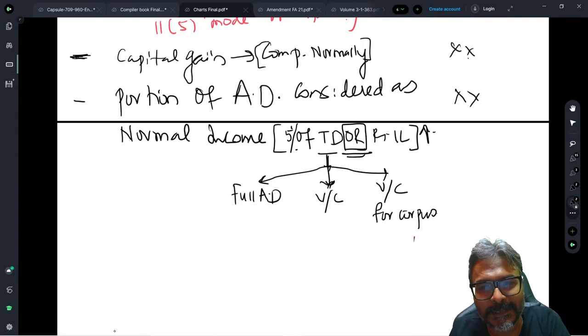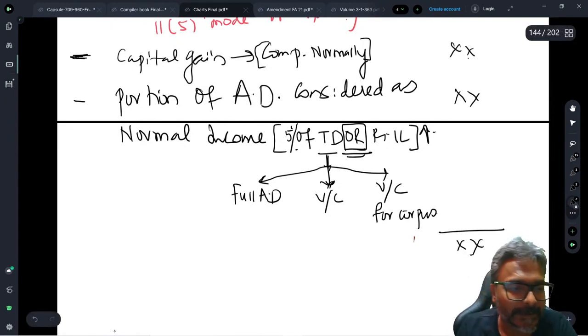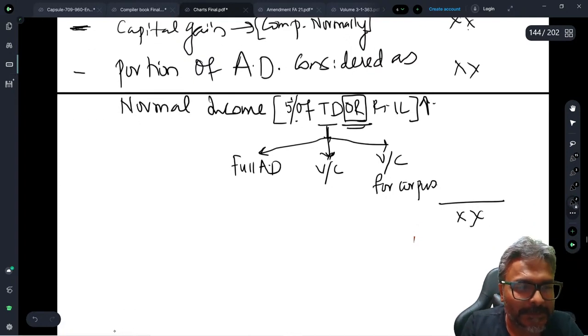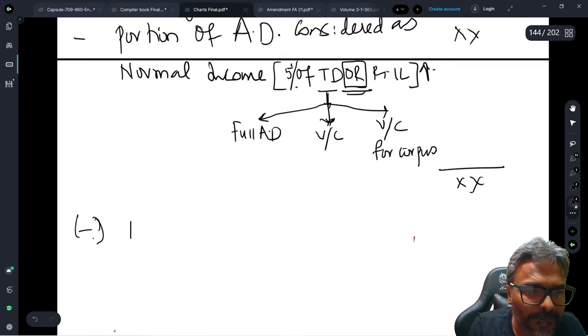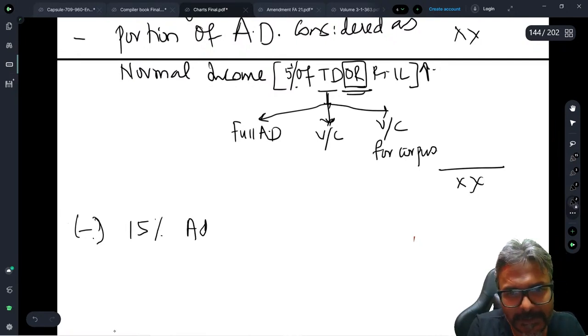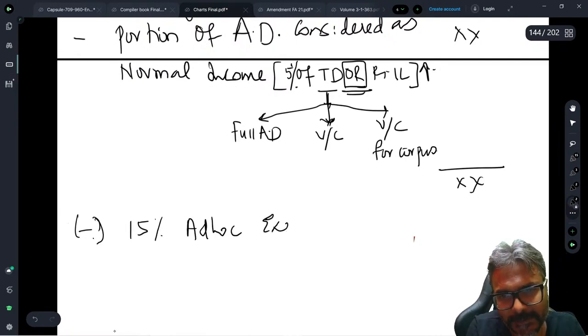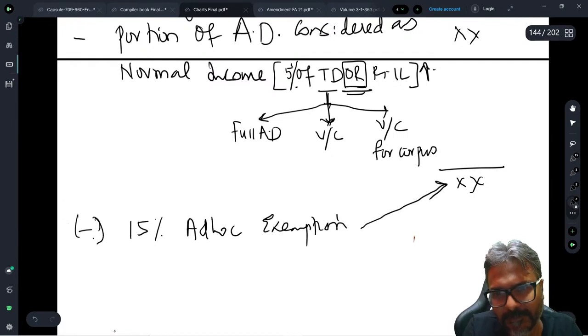So with that now, students, you will take across this particular part, the total. So therefore the total, in fact, students, this is what you will take. This is a subtotal. Take the subtotal, and from this subtotal you will give 15% ad hoc exemption. 15% ad hoc exemption primarily. Now 15% ad hoc exemption you will give of this subtotal.